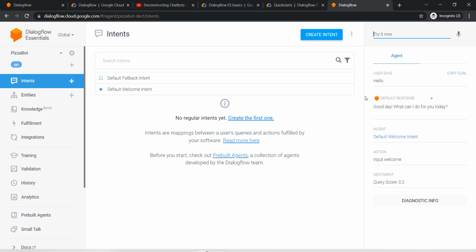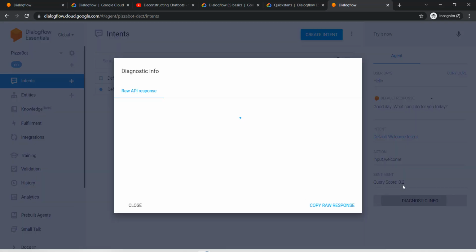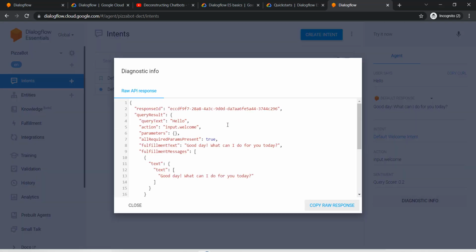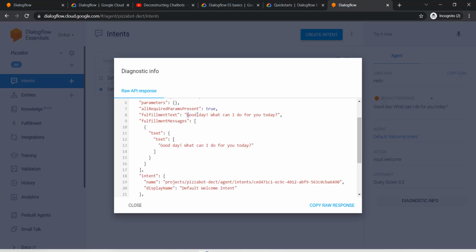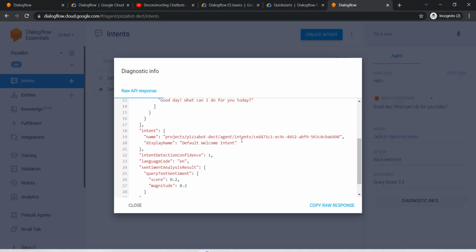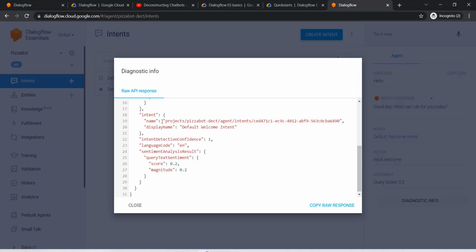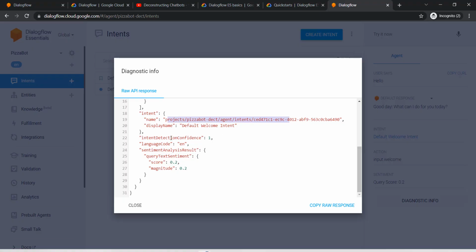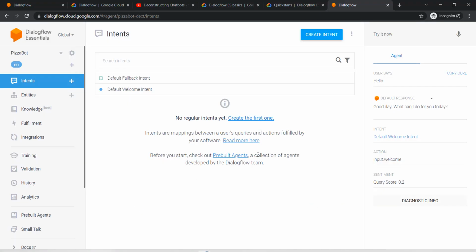See, the intent is again this. So from where are these responses coming? If you want to see what's happening in the background, then you can see that this is the query I hit, and the action was input dot welcome, and then this is the fulfillment text I received back from the bot. And this is the intent name and everything. So you can see a lot of things from here. If you want to see the JSON response, you can do that.